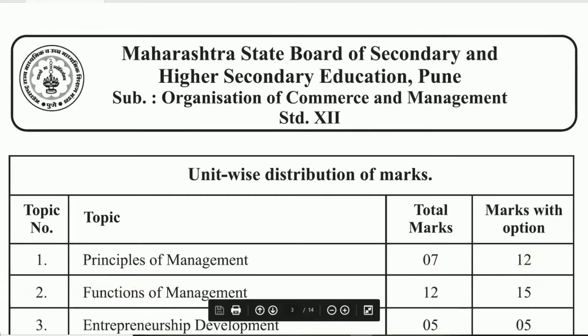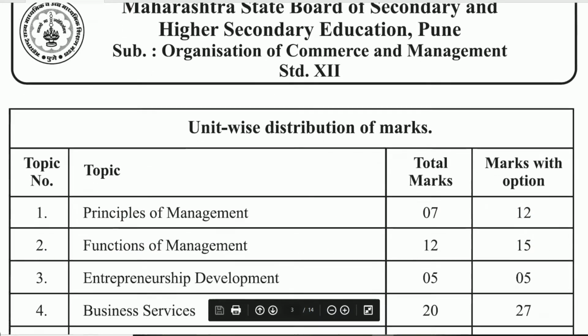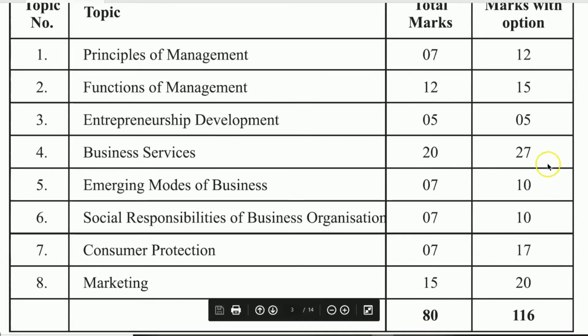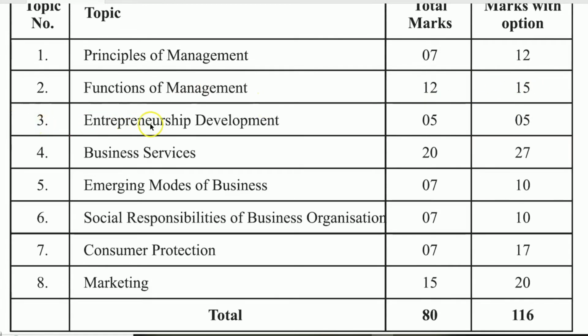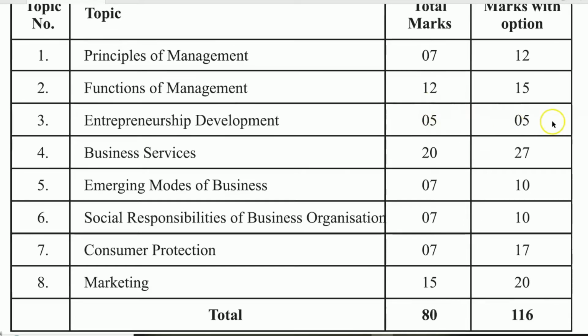Second chapter is Function of Management. Total marks of Function of Management is 12 and marks with option is 15. Third, Entrepreneurship Development. This chapter is for 5 marks and marks with option is for 5.